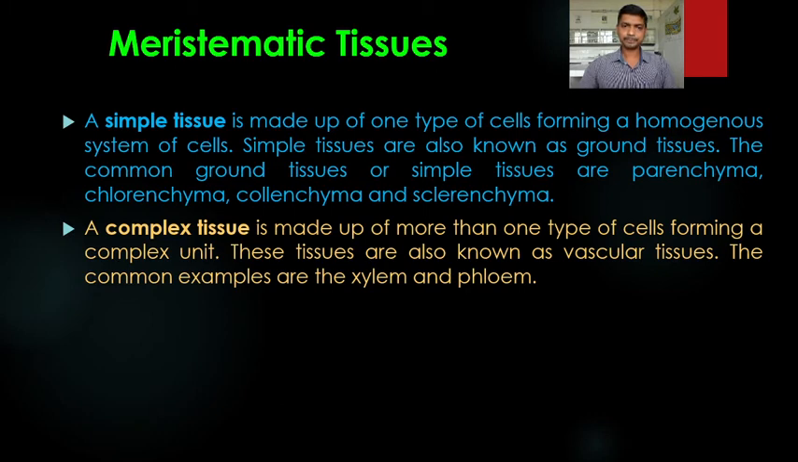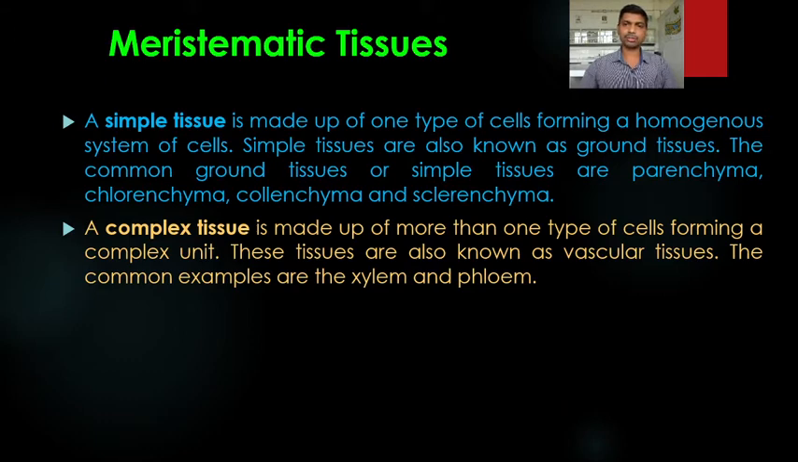So here, both the simple tissue and the complex tissue are permanent tissues. The permanent tissues, simple tissue and complex tissue, are present in the plant. So here we categorize permanent tissue into two types: simple tissue and complex tissue. Why do we say simple? Because it is made up of only one type of cells forming a homogeneous system. Why is it a complex tissue? Because it is made up of more than one type of cells.